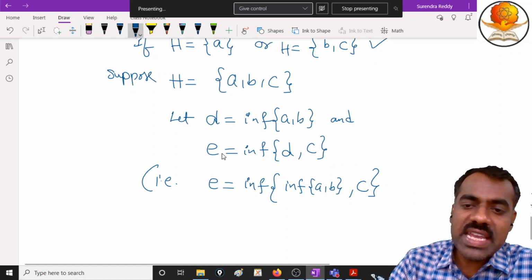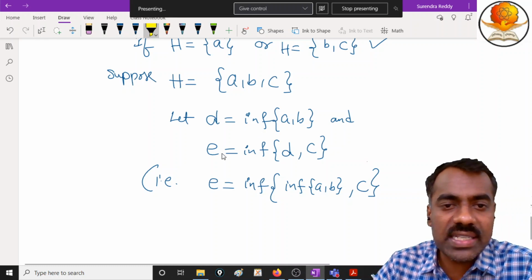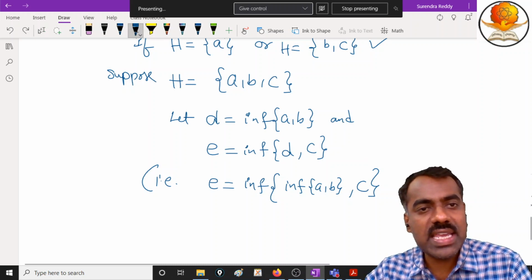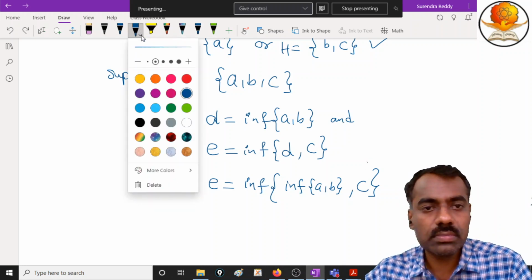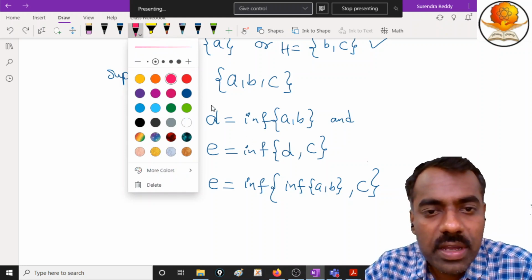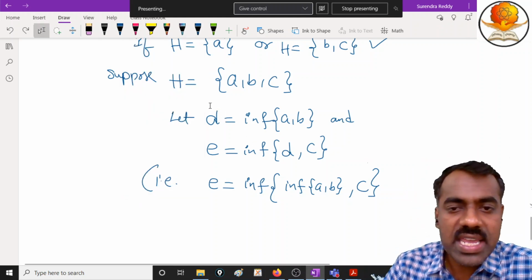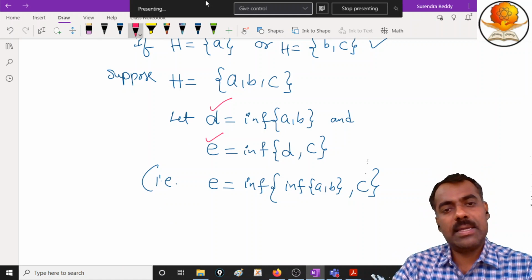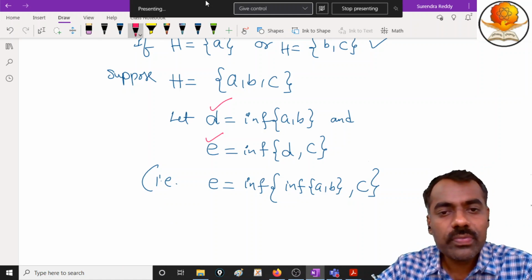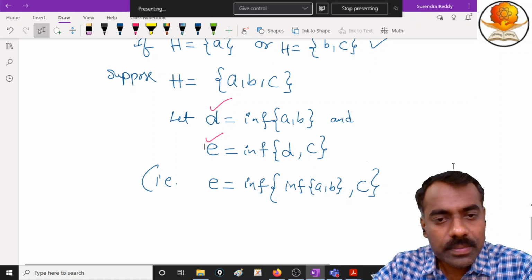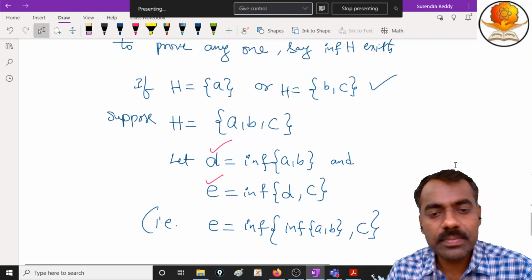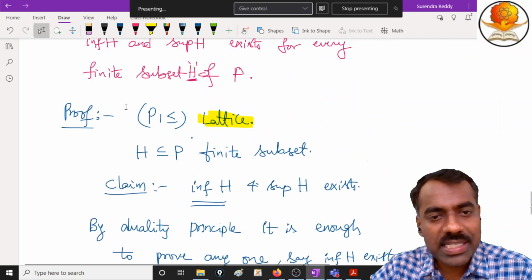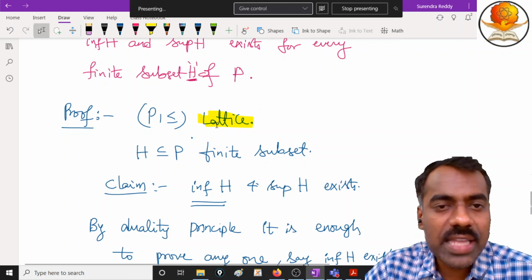Now tell me whether D and E exist or not. Why do such D and E exist? Can somebody tell why such D and E exist? Respond. What is the guarantee that such D and E are there for us? What is given to us? Any two elements if we take, because it is a lattice, their infimum always exists or not?